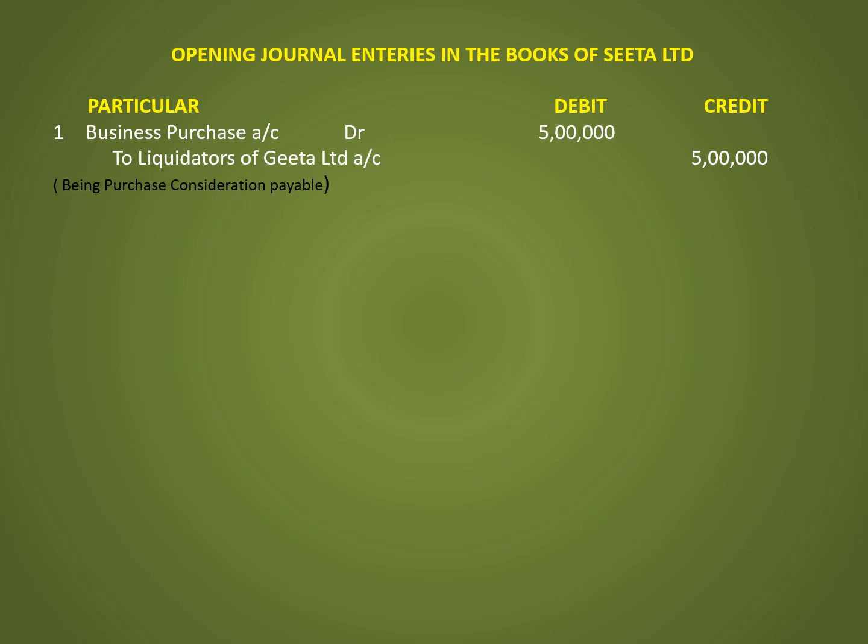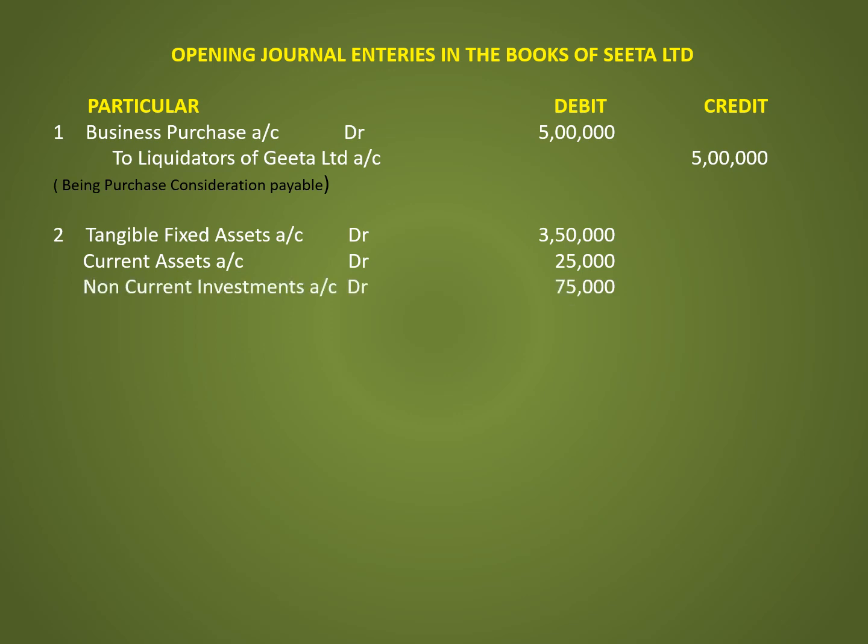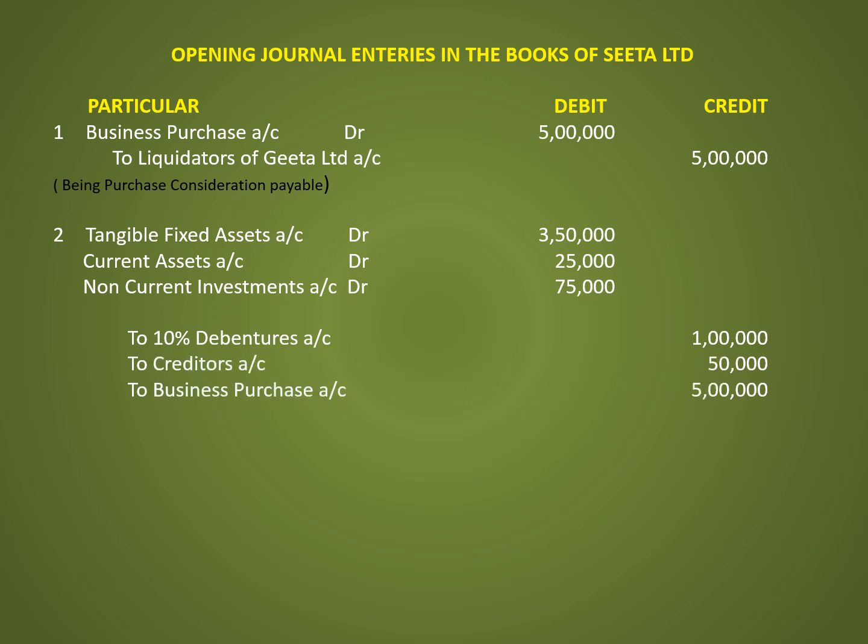Now the second entry, for incorporating the assets and liabilities. The entry is: Tangible Fixed Asset Account debit 3,50,000, Current Asset Account debit 25,000, Non-Current Investment Account debit 75,000, to 10% Debentures Account 1 lakh, to Creditors Account 50,000, to Business Purchase Account, that is purchase consideration amount, 5 lakh.